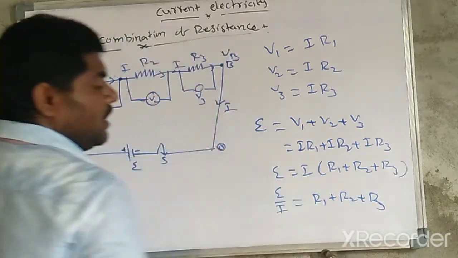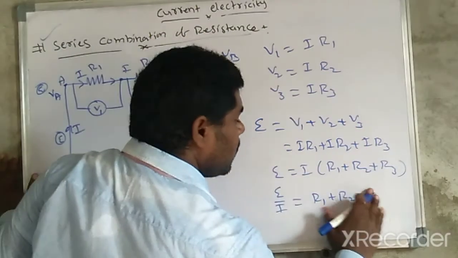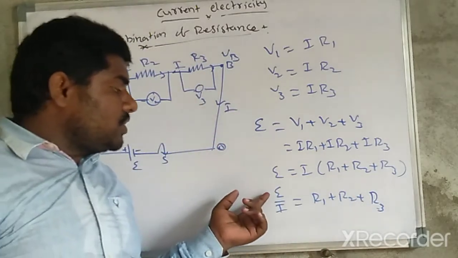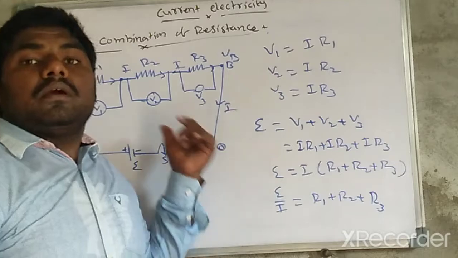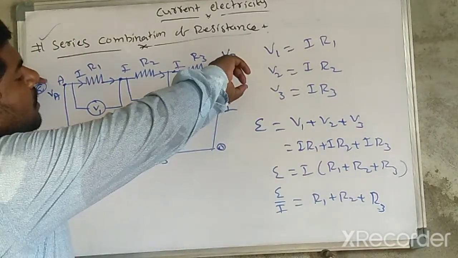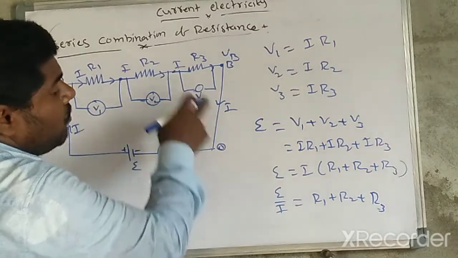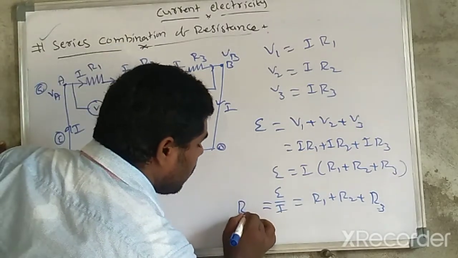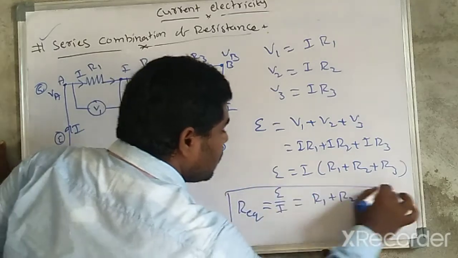So E by I is nothing but the potential difference across the combination divided by the current flowing through the combination, which is called, as we already know, the equivalent resistance according to the statement.